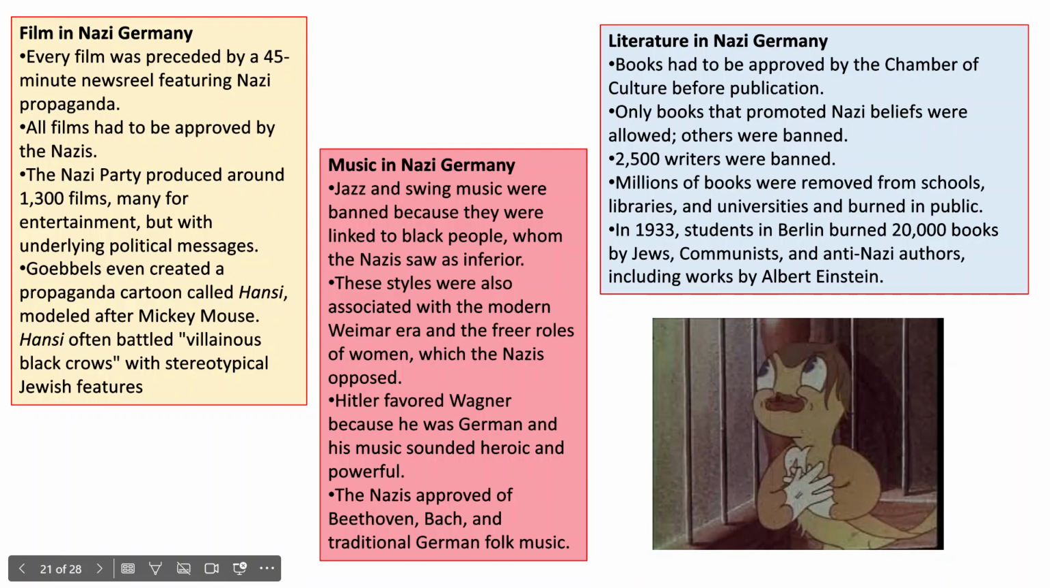Literature in Nazi Germany. Books had to be approved by the Chamber of Culture before publication. Only books that promoted Nazi beliefs were allowed, others were banned. 2,500 writers were banned. Millions of books were removed from schools, libraries, and universities and burned in public. In 1933, students in Berlin burned 20,000 books by Jews, communists, and anti-Nazi authors, including works by Albert Einstein.